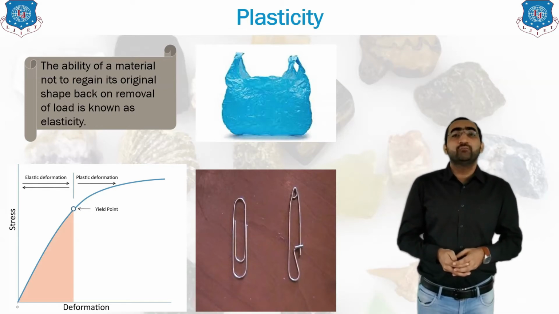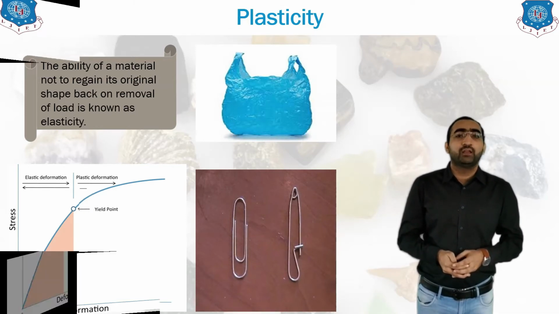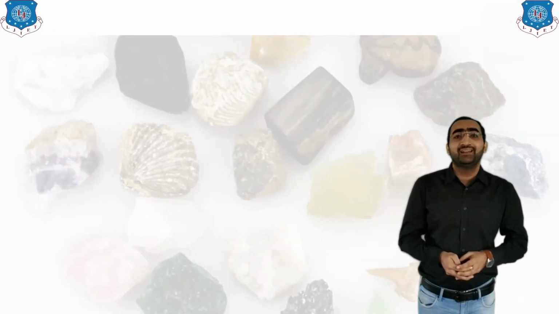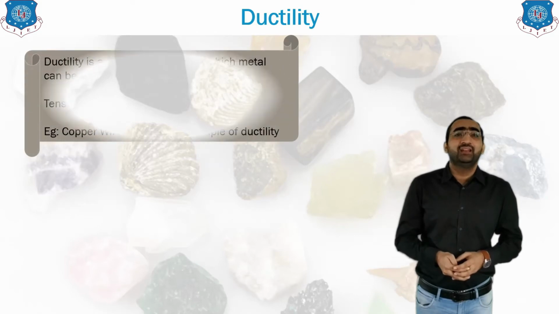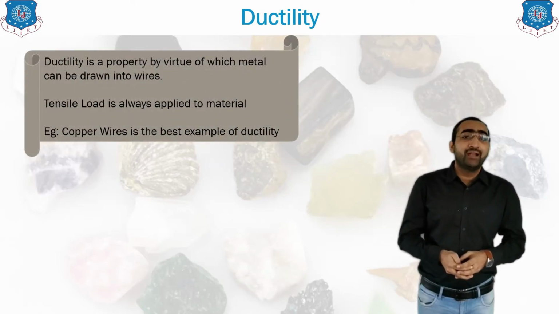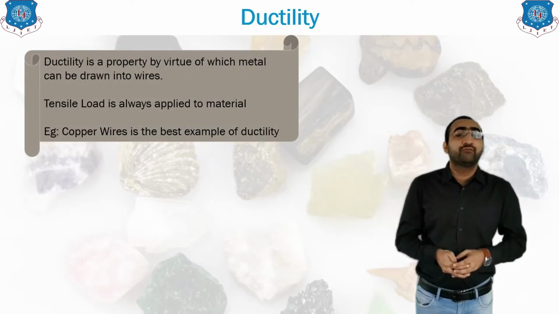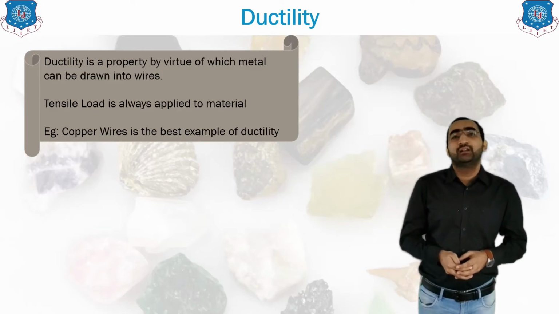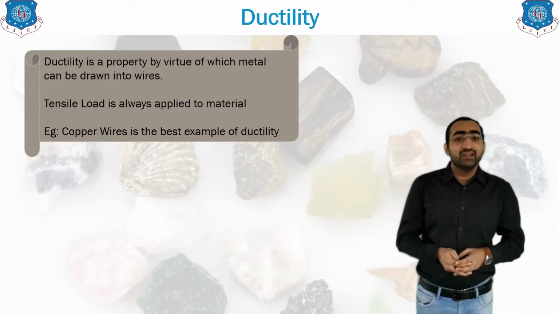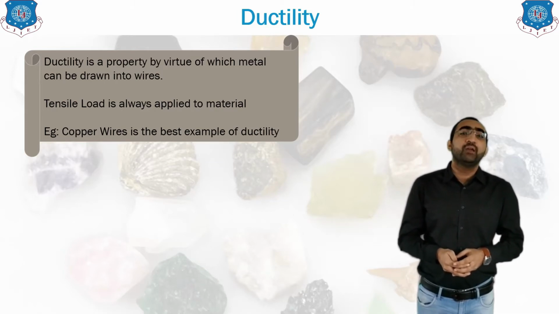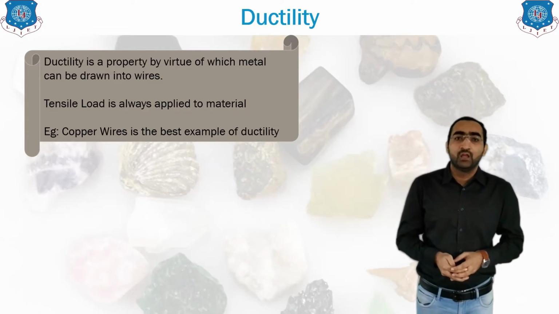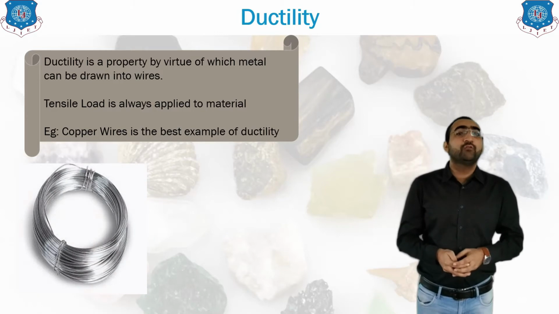Now let us move forward to our third property, that is the ductility of the material. What is ductility? Whenever a metal is converted into wire form, that is because of the ductility. Clear? In ductility we are always giving a tensile load. Tensile load is given to the material and copper is the best example of ductility. The wires which are formed, every metal has the ability to form wires.